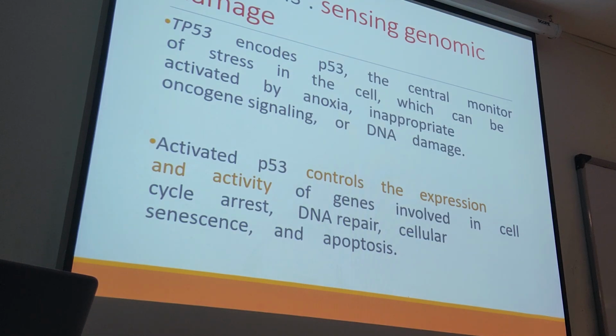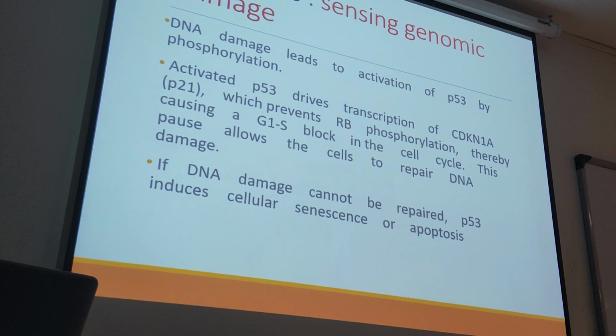TP53 encodes a protein that we call P53. It has a central monitor role in the stress of the cells, which can be activated by anoxia or DNA damage. Activated P53 controls the expression and activity of the genes involved in cell arrest, DNA repair, cellular senescence, and apoptosis. Let me show you a picture.